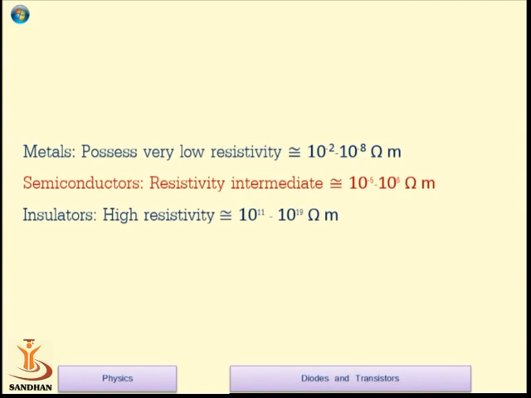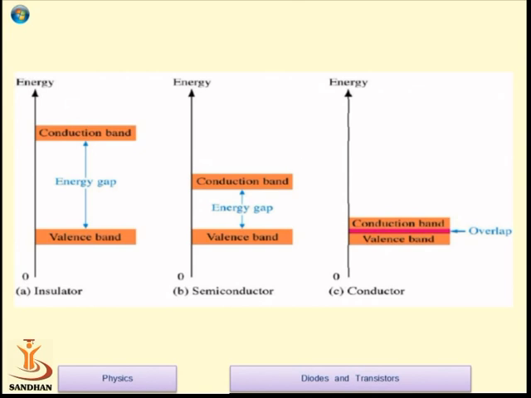So metals, semiconductors and insulators are broadly classified on the basis of resistivity. The resistivity of metal is very low, whereas the semiconductor has resistivity in the range of 10⁻⁵ to 10⁶ ohm meter, and the insulator has very high resistivity, in the range of 10¹¹ to 10¹⁹. See dear friends, this is the very important difference between insulator, semiconductor and conductor.